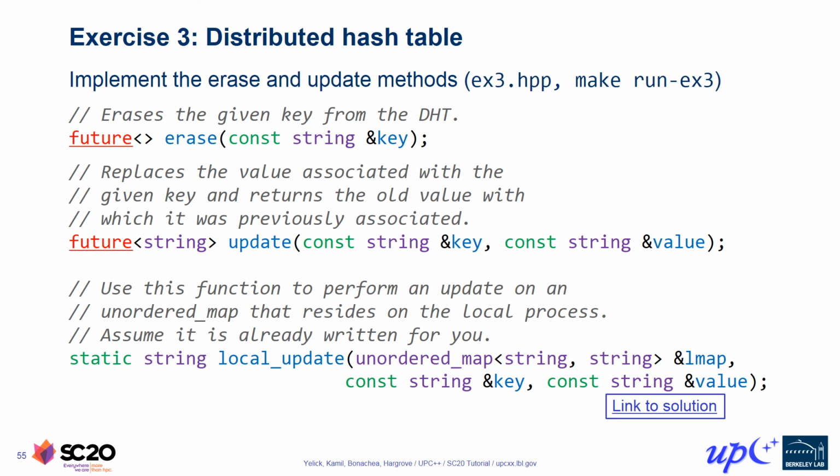For those who finish early, or who'd like to play around further with UPC++, I'll note the exercise directory also contains an exercise 4 that we won't be explicitly covering today. It demonstrates a slightly more sophisticated variant of the DHT, which uses RMA to transfer the values in order to achieve better bandwidth performance when the value strings are large. There's also a solutions directory with solutions to all of the exercises, and an examples directory that provides more fleshed out versions of all the codes that we've been discussing in this tutorial. So good luck with exercise 3, and we'll reconvene after a live Q&A to discuss the solution.